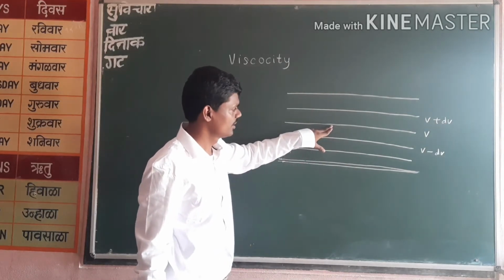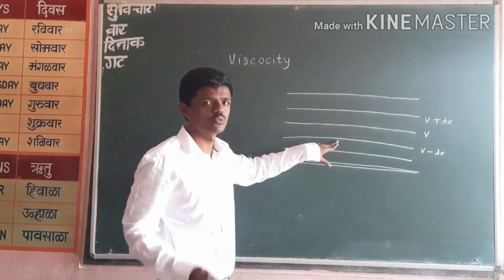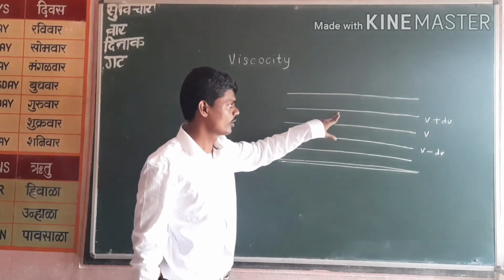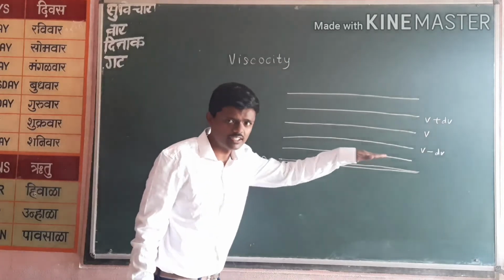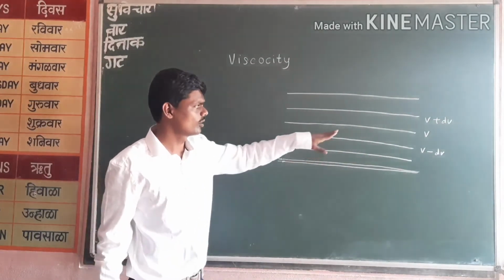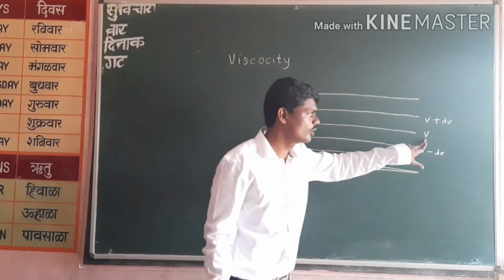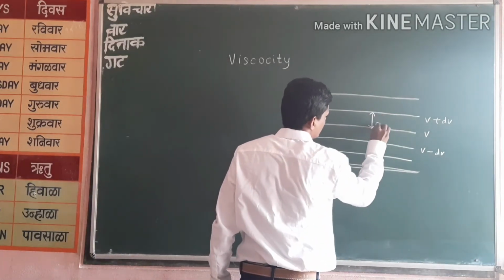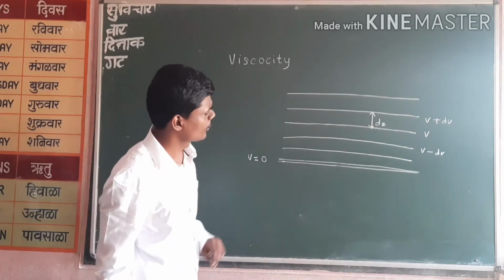consider this layer. This layer is getting dragged by the layer below it because of the viscous force between them, and this layer is accelerating this layer. Because it is at higher velocity, it is accelerating it, and where it is at lower velocity, it is decelerating it, or reducing its speed. Okay, so this layer travels with the velocity v. Now, let's take the distance between them, dz. Okay, the distance between them is dz.